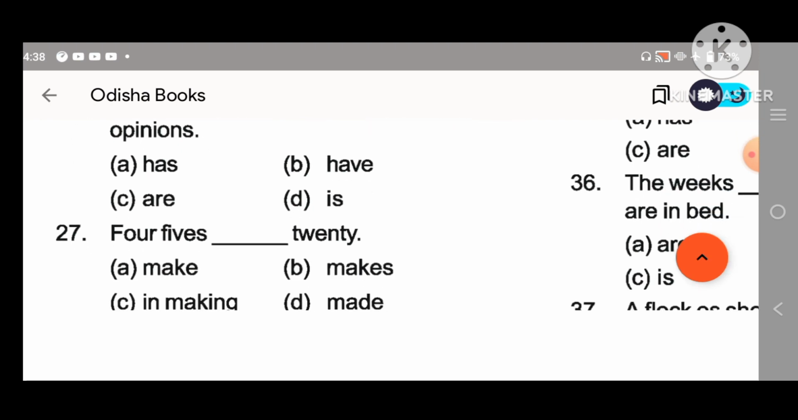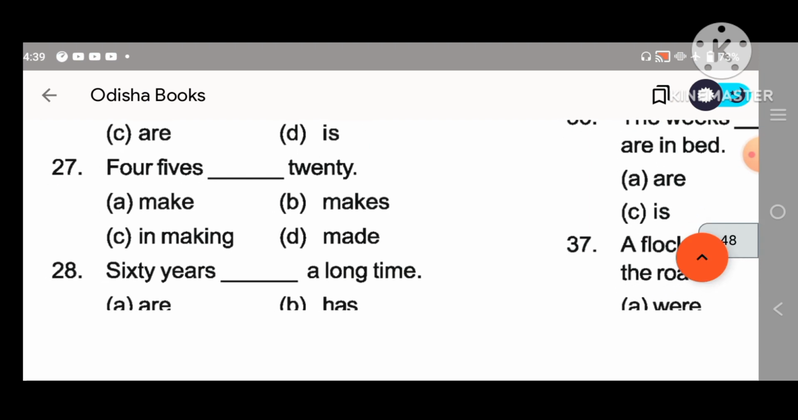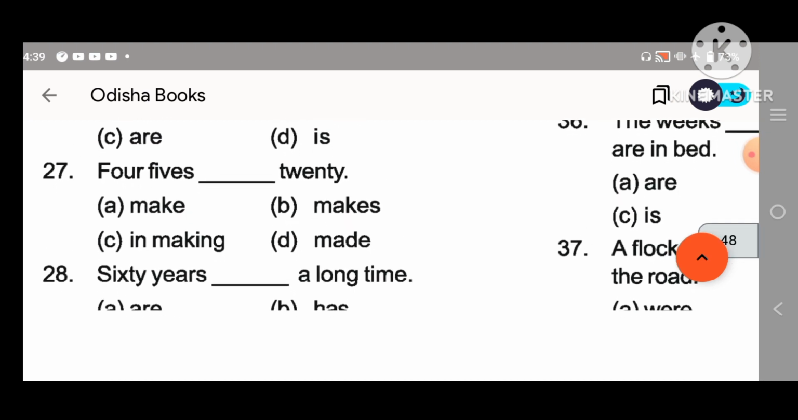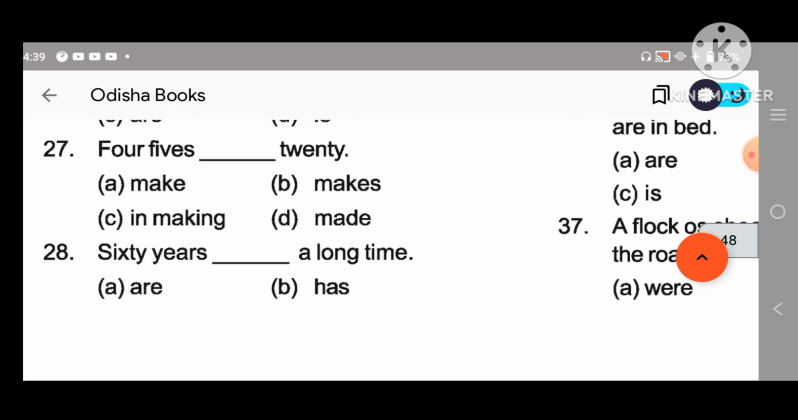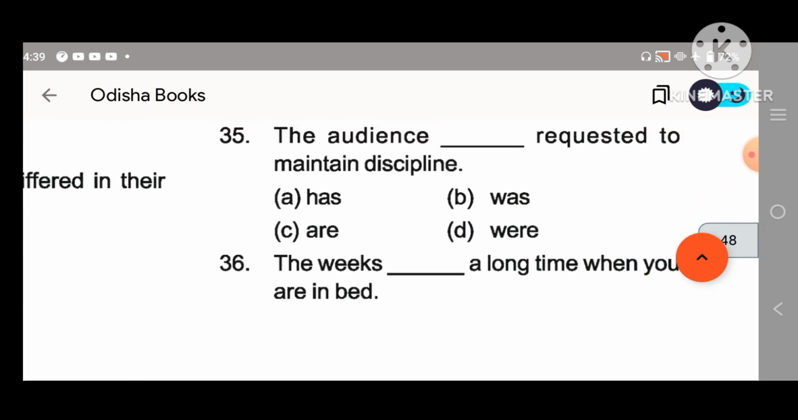Four fives. Four fives are plural. 27. Four fives make 20. Sorry, four fives make, not made. Four fives make 20. Sixty years. 28. What will be the answer? Sixty years is a long time.